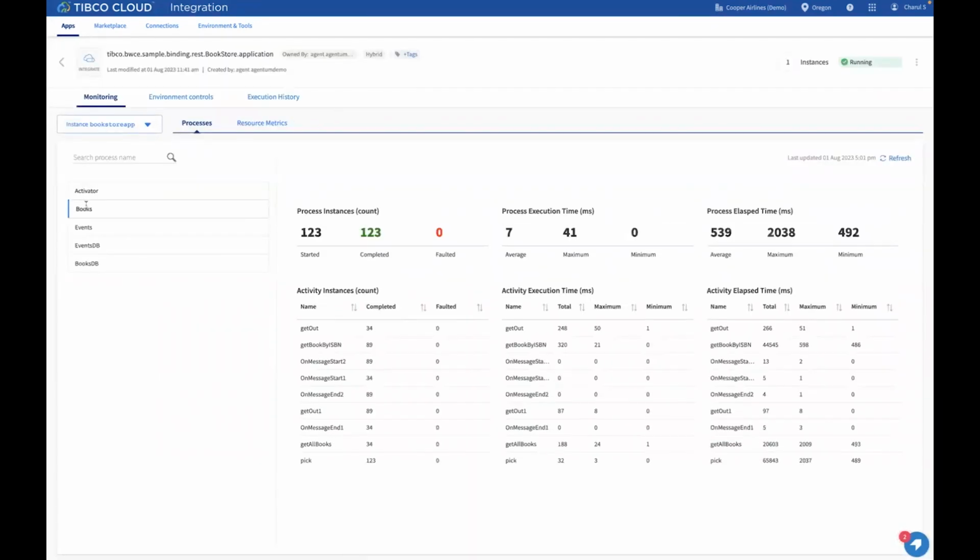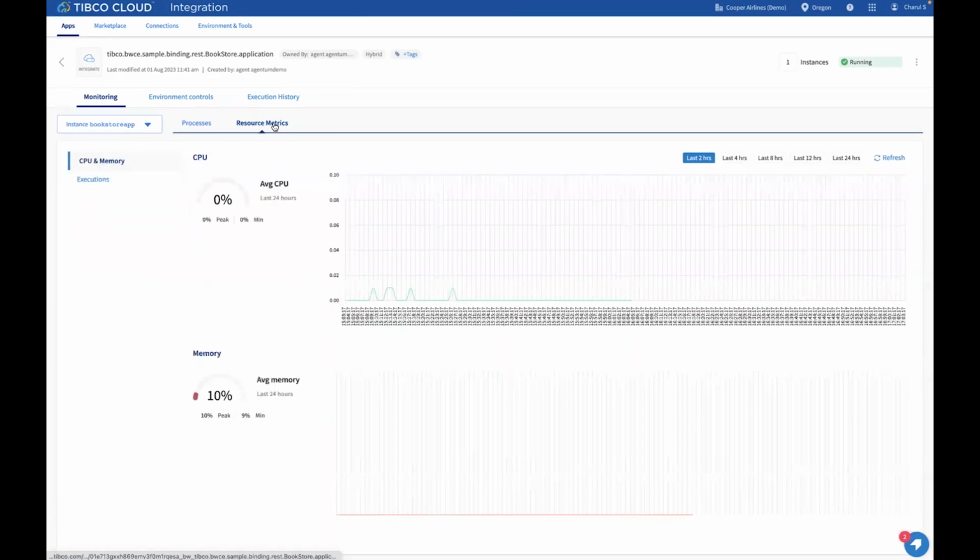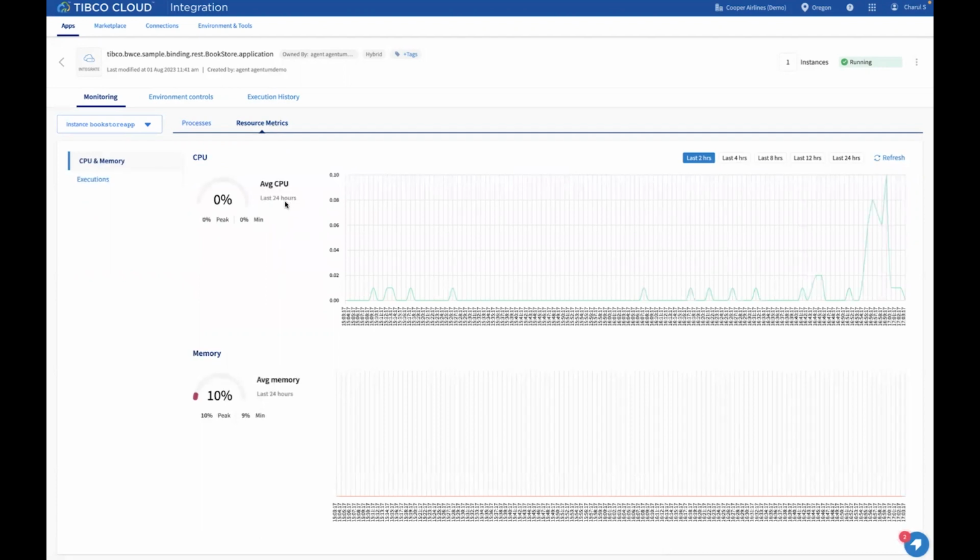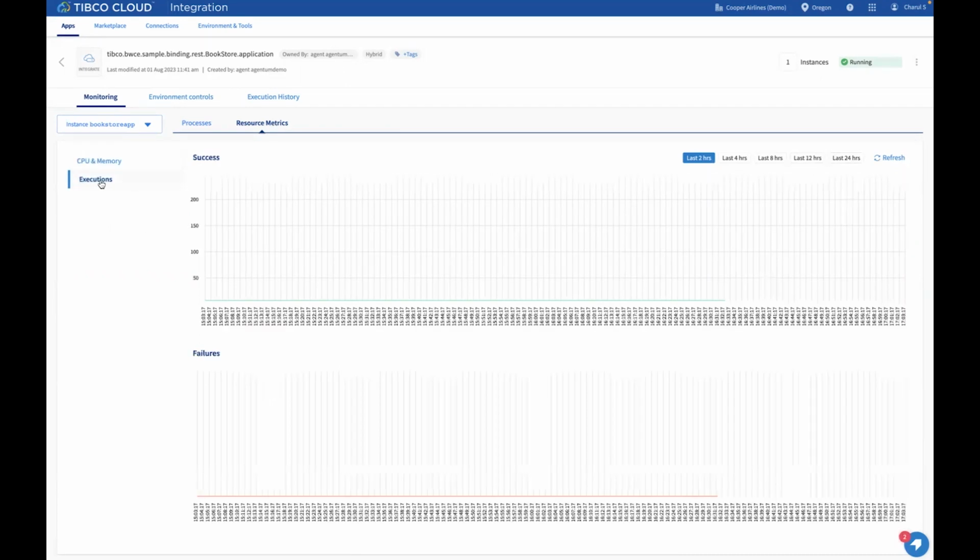Under the monitoring tab, you will see instrumentation data, process instrumentation data, and activity instrumentation data. You can also select the instances from the drop-down button, and you can select the processes as per your requirement. This is the resource metrics tab, which shows average CPU utilization along with average memory utilization based on the time filter. We have additional execution tabs, which show you success and failure rate in graphical format, and you can also filter it on the basis of time.